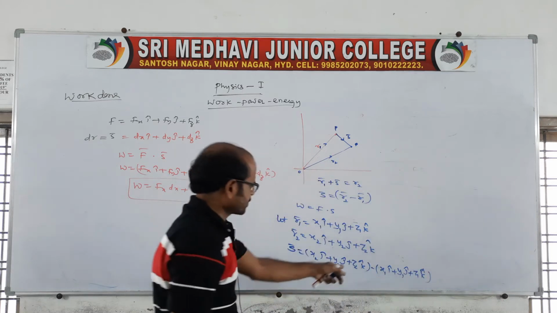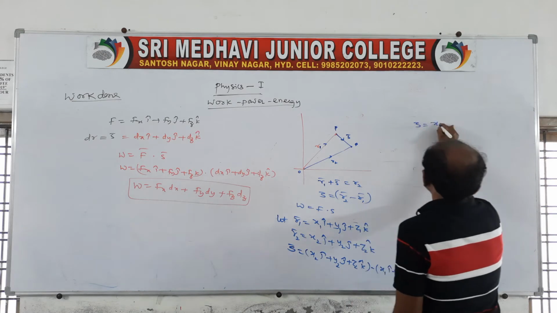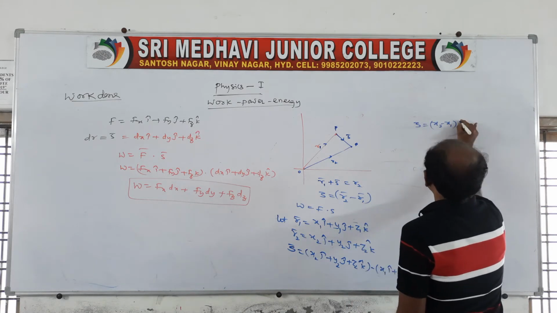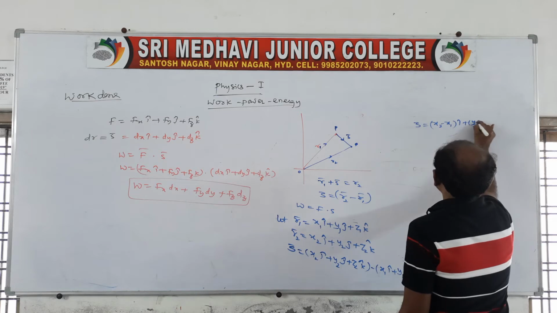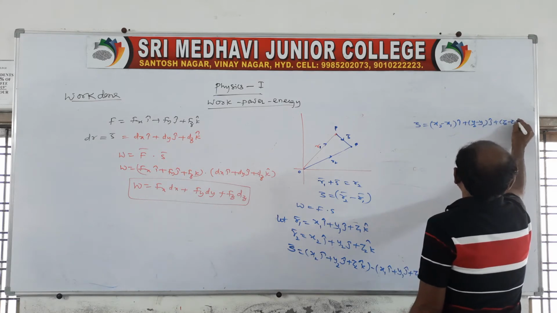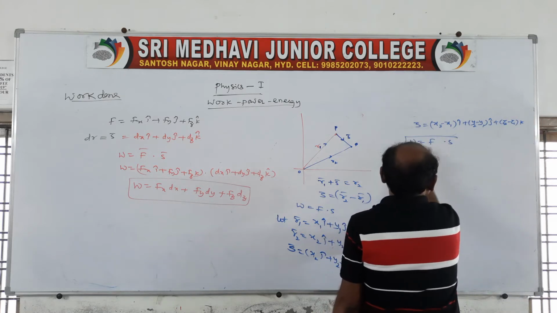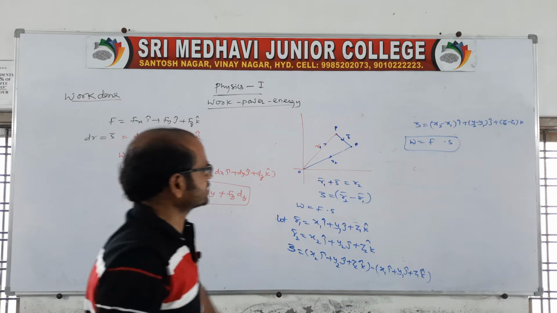Subtracting these two, the displacement vector S bar is obtained: i is subtracted from i only, j from j only, and k from k only, giving z2 minus z1 k. So work done is equal to F dot S.